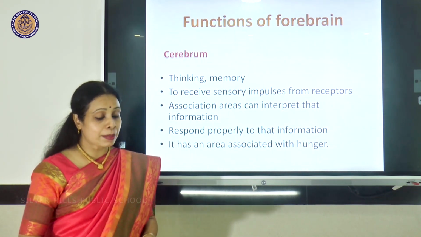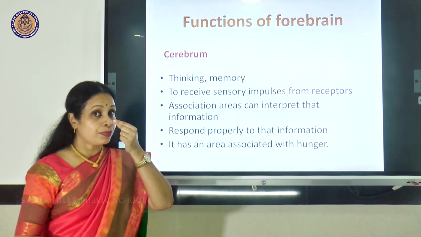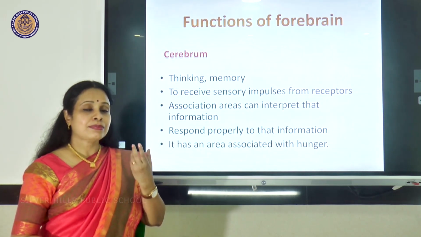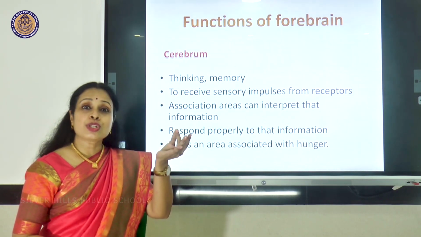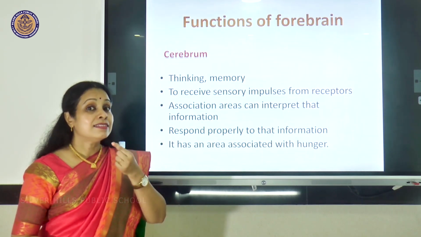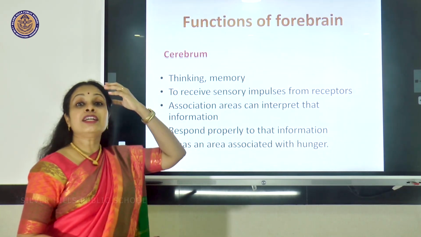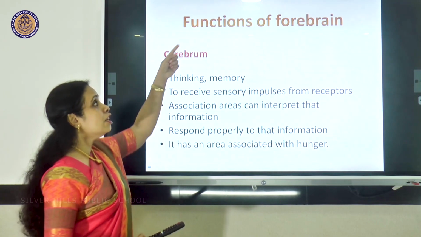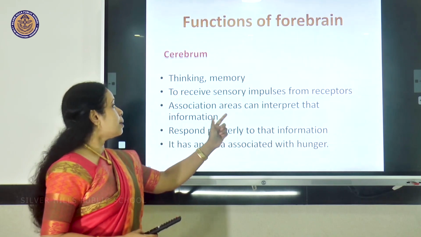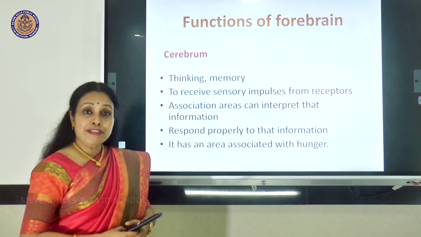It perceives sensory impulses from the receptors. You know, you have various receptors like the skin, the eyes, the nose, the tongue. So, various sensations you are feeling, like maybe touch, pain, the sense of sight, smell, taste. So, all those receptors are sending their messages to the cerebrum part, that is the forebrain. It has association areas which can interpret that information. It can respond properly to that information.